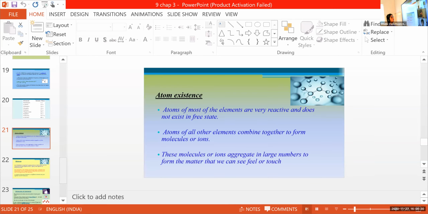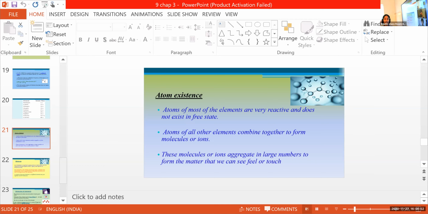And these molecules or ions again aggregate together in large numbers to form the matter that we can see, feel or touch.